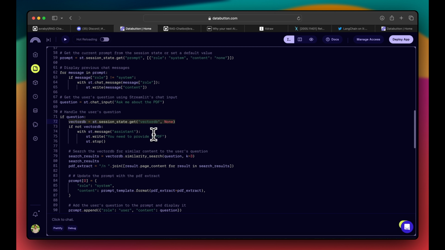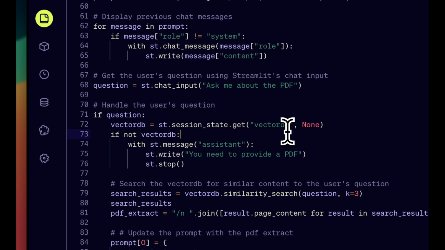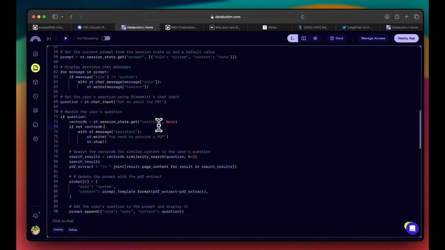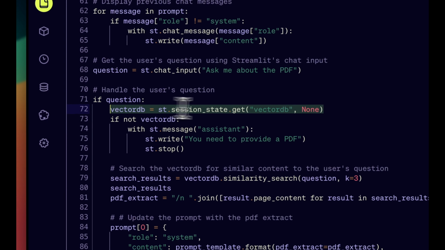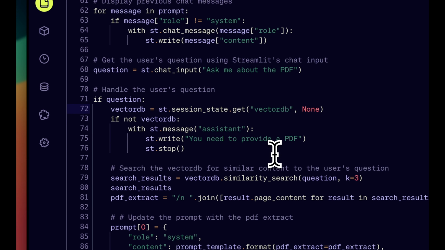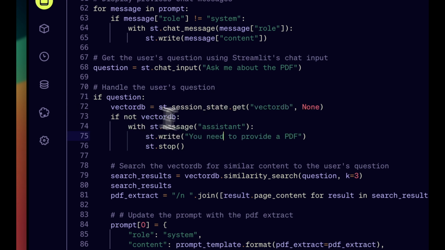That's why we are storing it in session state. That's why we don't need to create a vector database every time, because embedding and indexing require money, because that's how the embedding model works. We don't want to vectorize every time. That's why it's important that we store it over one session, or we store it in a vector database. Right now, we're not using a vector database. We're just storing it over a session so that we don't index every time. That's the whole part of this. If there is no vector database, we just stop it.